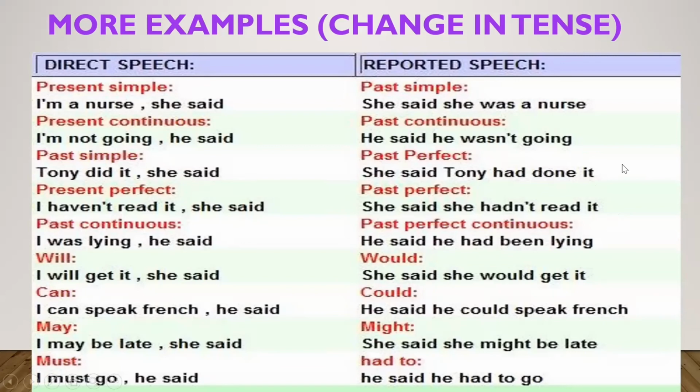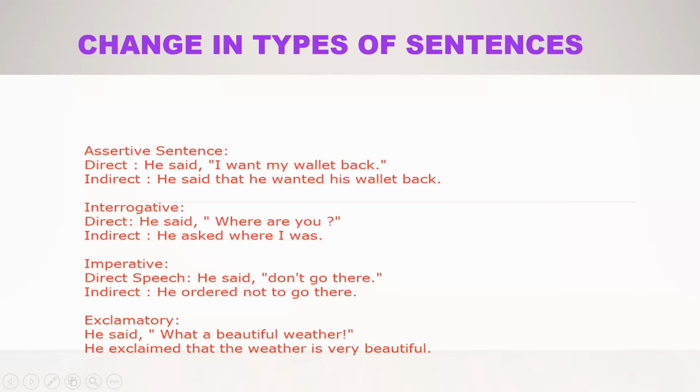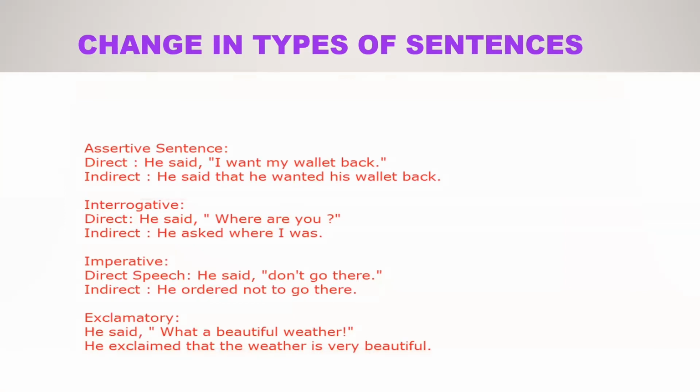Let's go for the next slide, which tells us about the changes in types of sentences. Let's see the examples. Assertive sentence, which is called a statement. If you see a statement which is in simple present tense, it will be changed into simple past tense. He said, I want my wallet back. Here, I want my wallet, which is in simple present, became he wanted his wallet back in simple past.